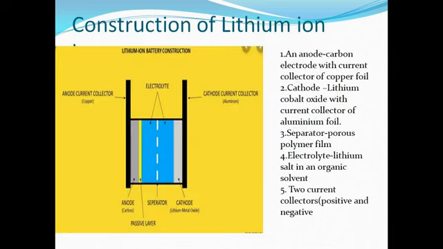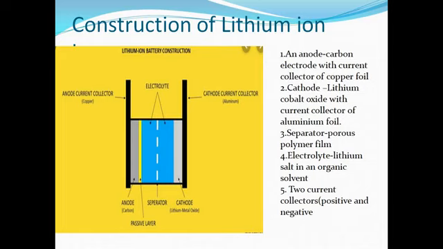Now another type of secondary battery is the lithium ion battery. Lithium has the highest electrochemical potential, hence it is the most reactive metal. So lithium ion is used to achieve high energy and power densities in battery applications. In portable electronic devices, lithium ion batteries are used.